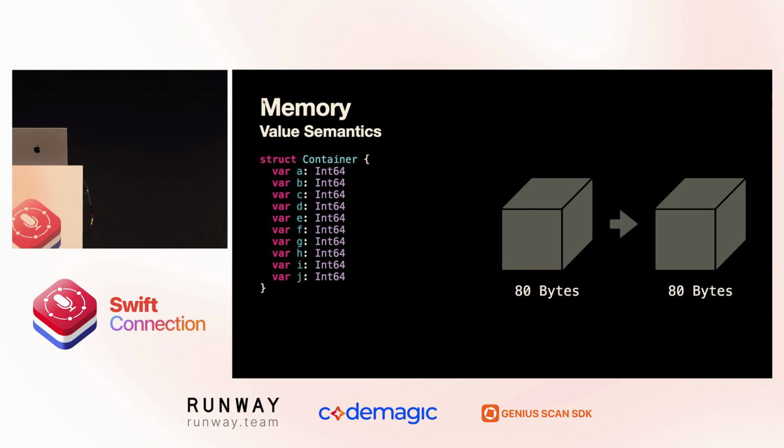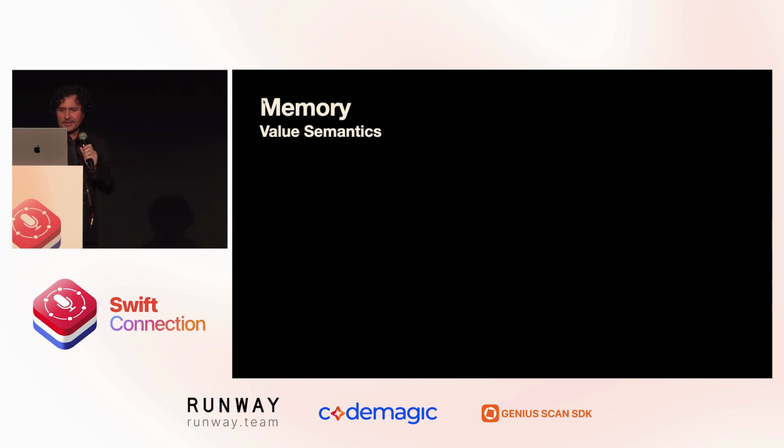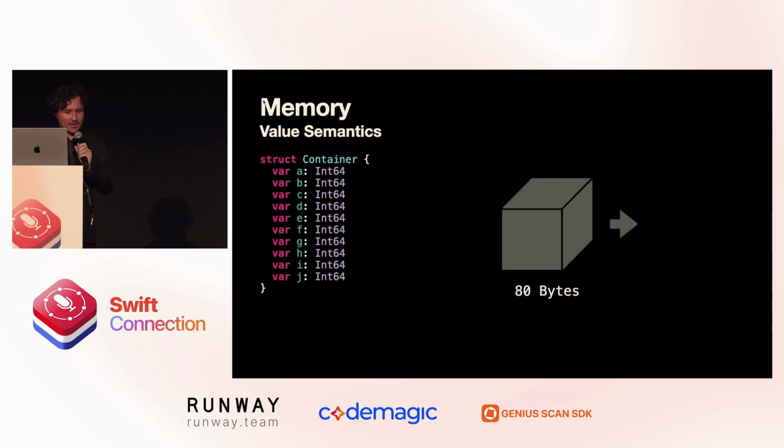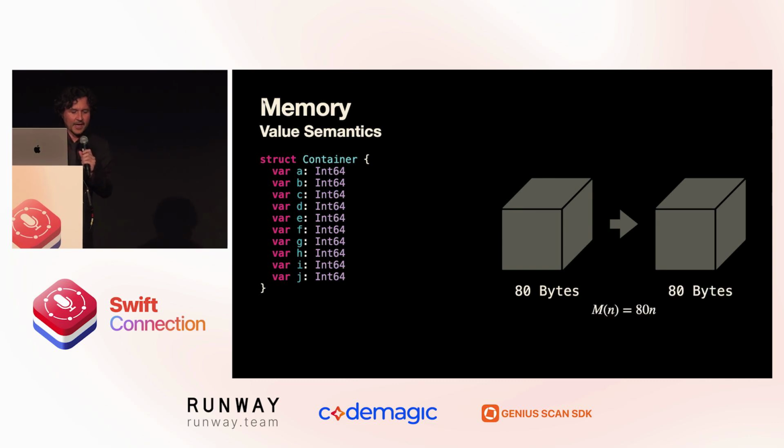So this is a value type. So when we copy the 80 bytes, we copy the value over. Okay, so for n copies of the same data, when we model container as a struct, the total memory footprint is 80 bytes times n instances.